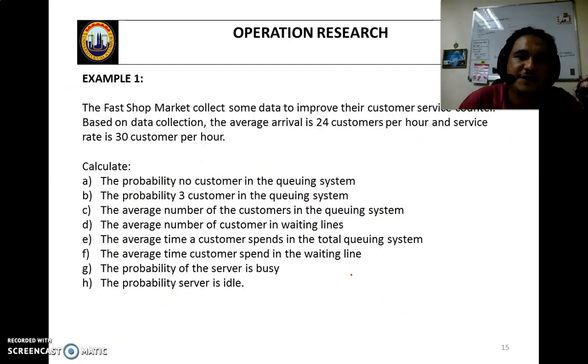Okay, let's see a first example. The Fast Shop market collects data to improve the customer service at the counter. Based on data collection, average arrival is 24 customers per hour. What is this? This is lambda. Service rate is 30 customers per hour. What is this? This is mu.